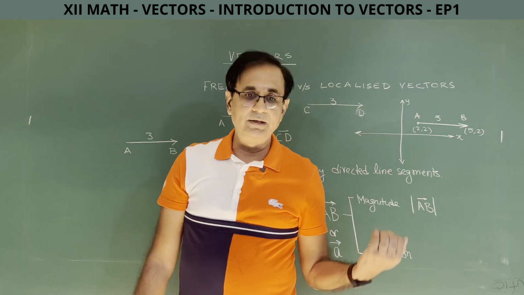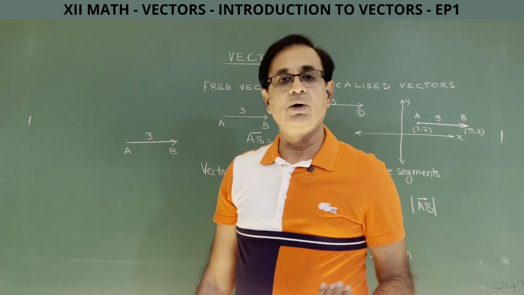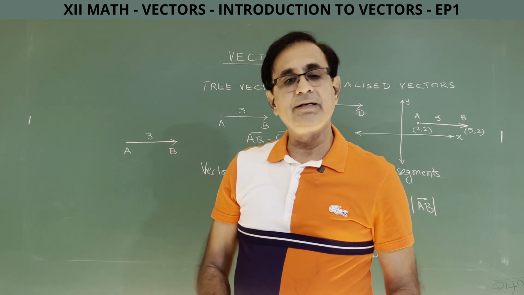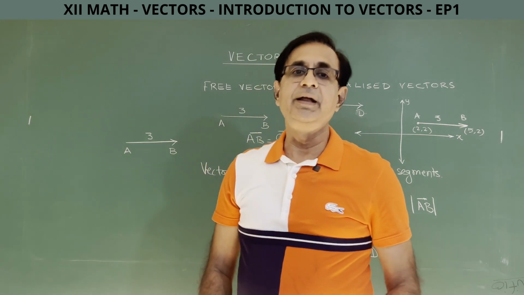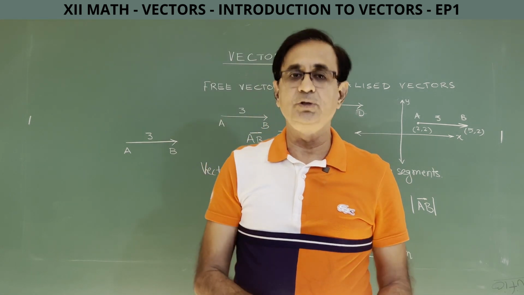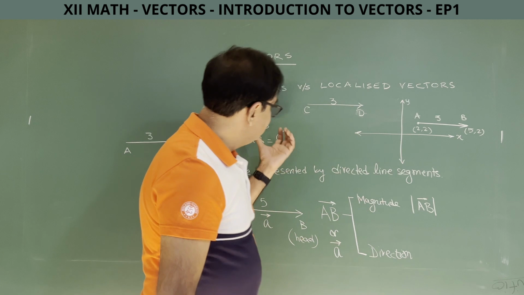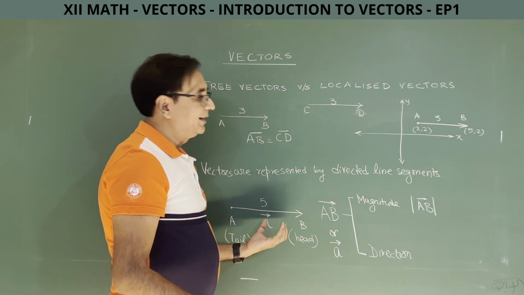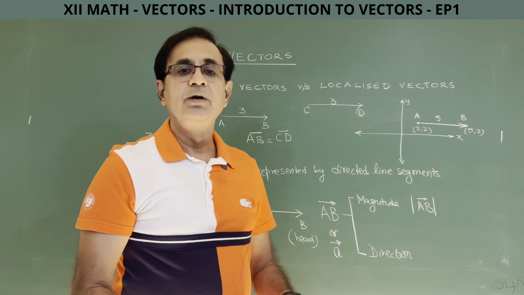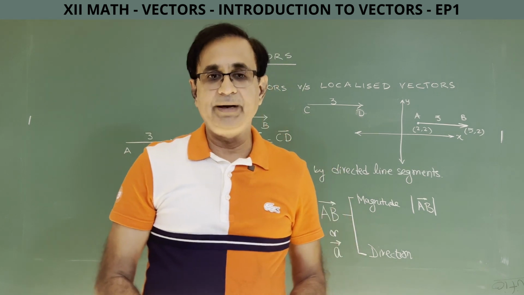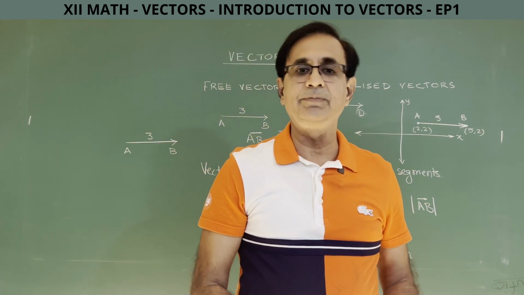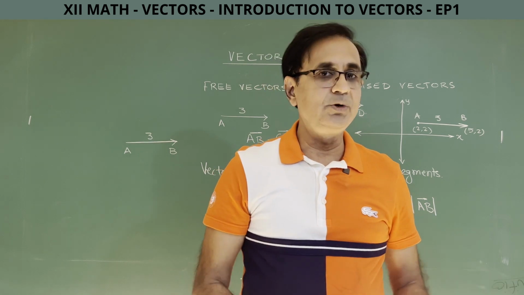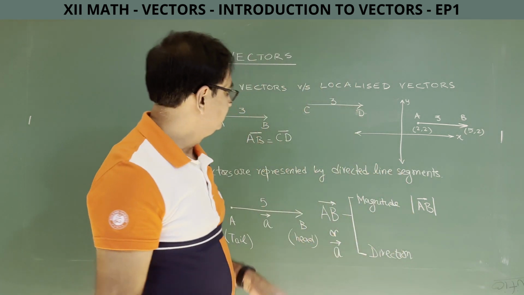In the beginning, in today's lecture and maybe in the next lecture also, we will be handling vectors geometrically, but the numericals, when we do them, will be done algebraically and they will be much faster. So this understanding of the geometrical representation of vectors is good for you to get a better insight into vectors. Otherwise, one can start directly from algebraic only, but then you really don't understand what vectors are.